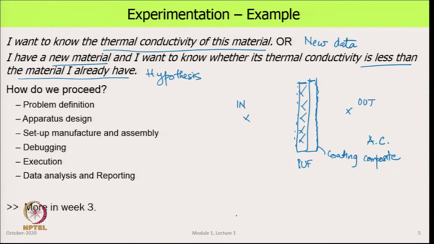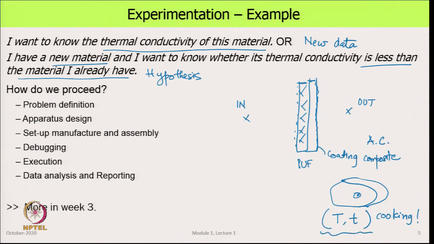This is one example. In food processing, we could ask a very simple thing: what is the thermal conductivity of a vegetable, say a potato? I say, well, why do I need it? Well, I would be boiling it or I would be deep frying it, and the temperature and how long it stays at any point inside the potato, this will decide how well the cooking has taken place. And that will decide whether it is raw, is not fully cooked, what flavor it has got, is it overcooked. All of that requires information about this thing.